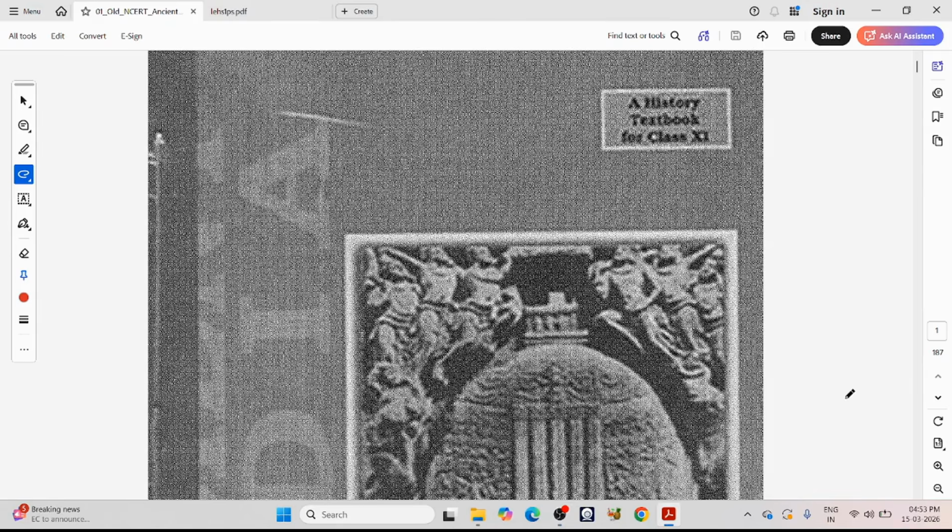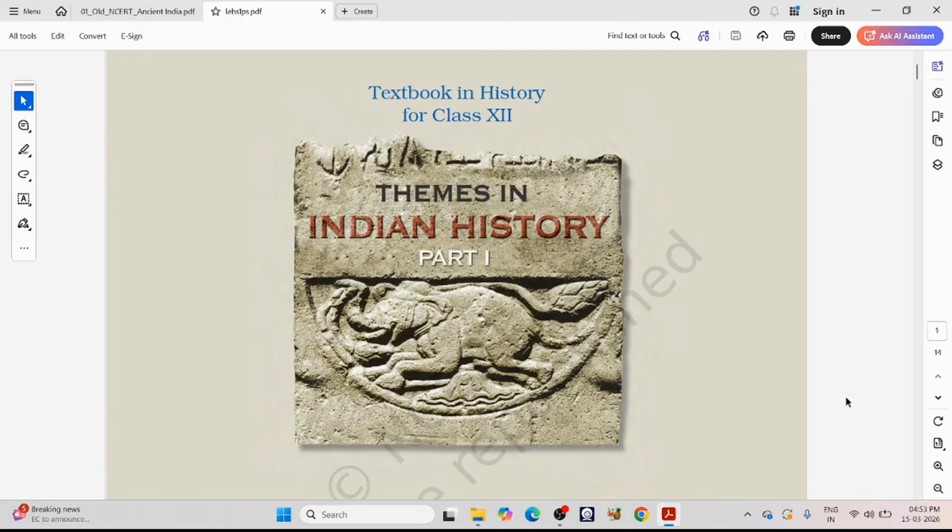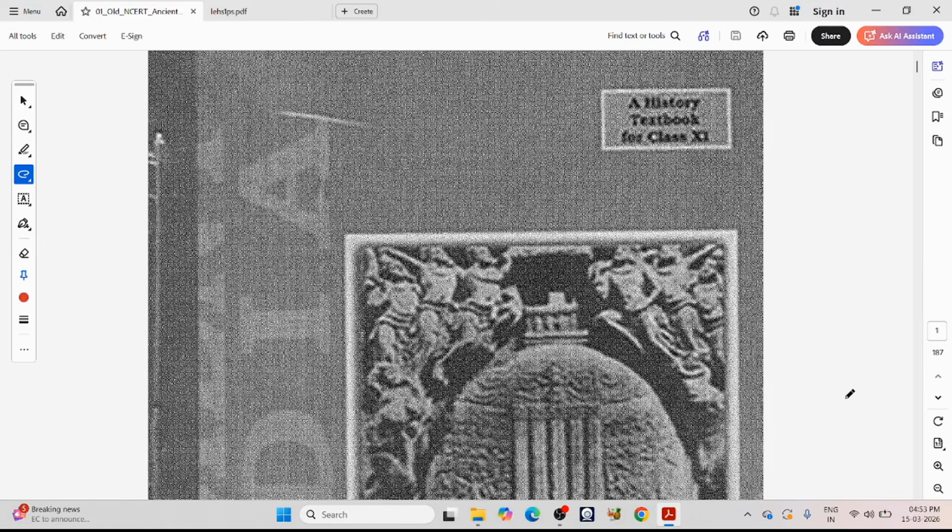Hello everyone, welcome back. There is a lot of confusion among many aspirants about which NCERTs they should read. In this present series, I'm talking about ancient history, medieval history, and art and culture. For ancient history, there is the new NCERT and the old NCERT. So which should you read?